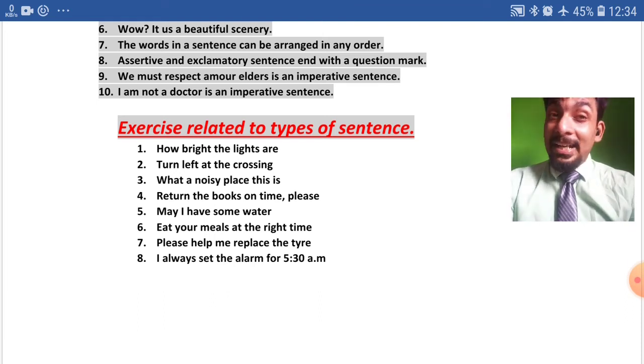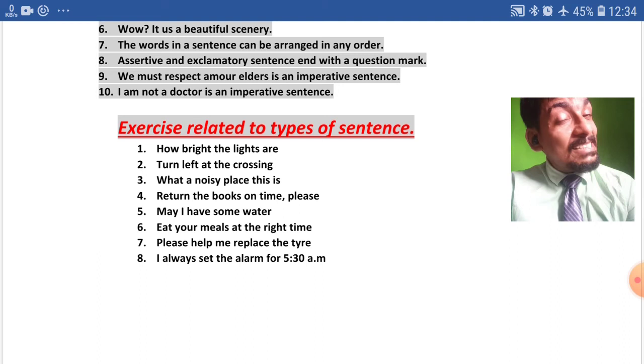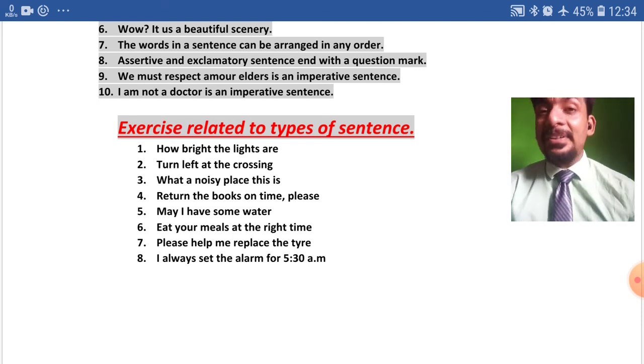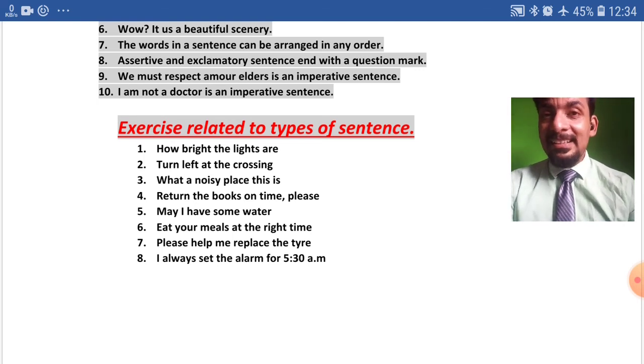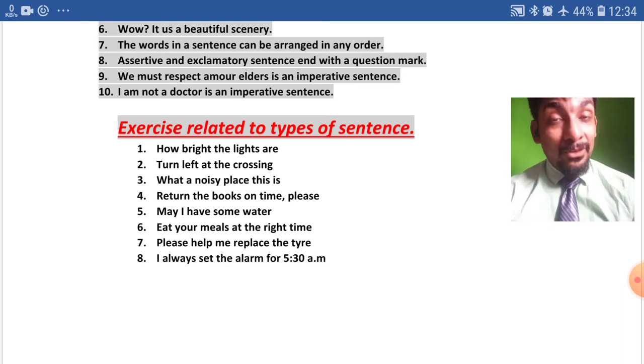Now coming to the sixth question. Eat your meals at the right time. What type of sentence do you think is this? It is an imperative sentence, my dear students, because somebody is advising someone. And as it is an imperative sentence, my dear students, it will end with question mark? No. Full stop.